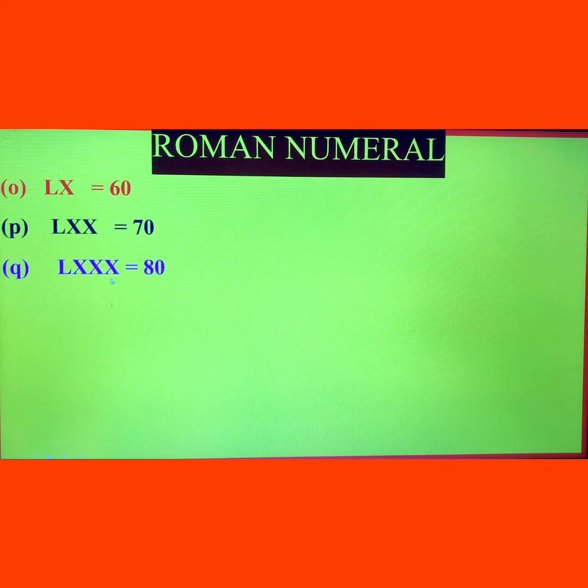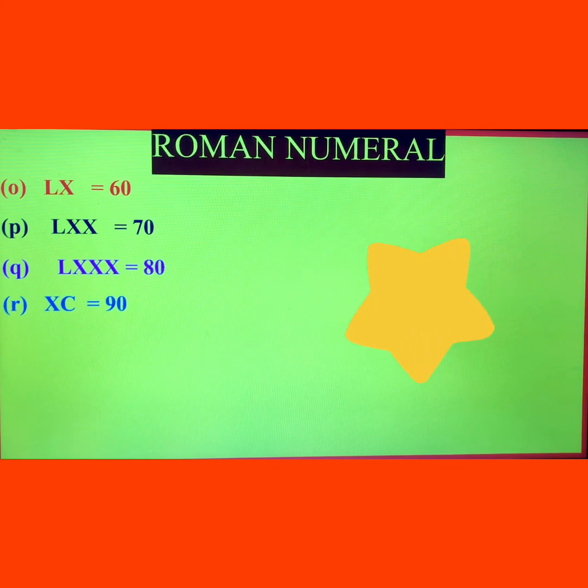And you cannot repeat any numeral more than 3 times. Okay, keep in your mind. So after 80, for 90 we cannot write LXXXX, four times X. You can repeat a numeral only 3 times. So for writing 90 you will use the symbol of 100 and write X before C. X means 10 before C, and before C means it will be subtracted from 100. C means 100, and subtracting 10 from 100 gives 90.